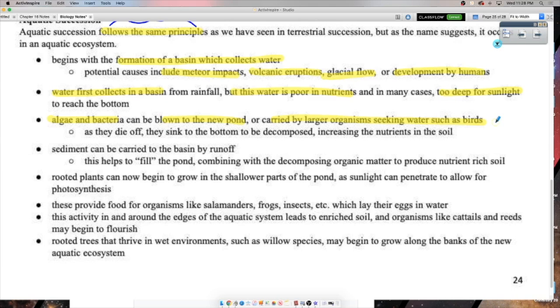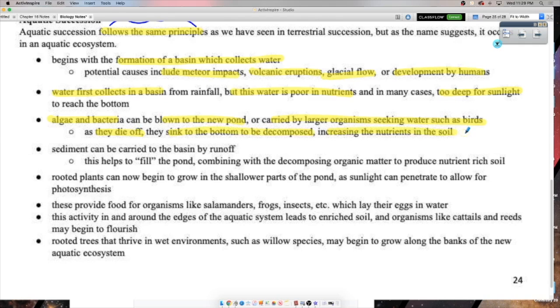They might not make it. They might not flourish. There might still not be enough stuff for them. They're photosynthetic, so maybe that will work for them. They can float and get it. But either way, what their real contribution is going to be here is that as they die off, kind of like the lichens and the bacteria from terrestrial succession, they sink to the bottom and get decomposed.